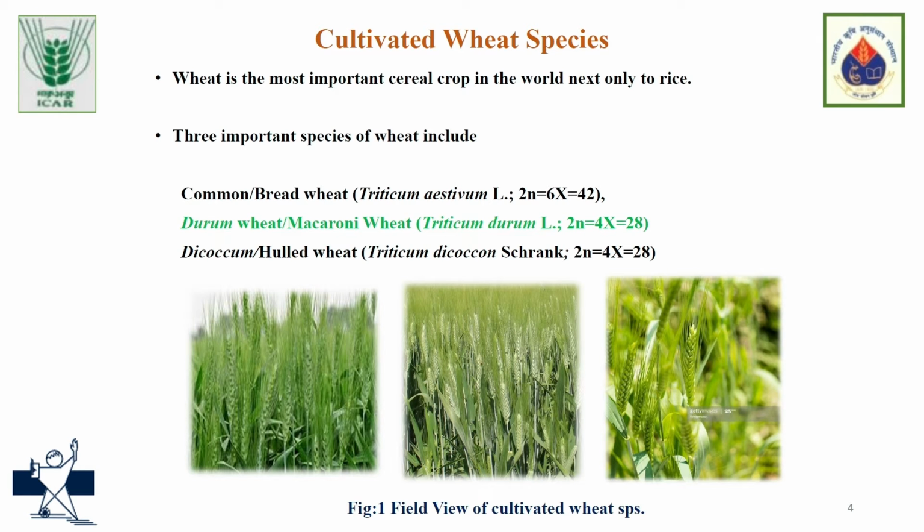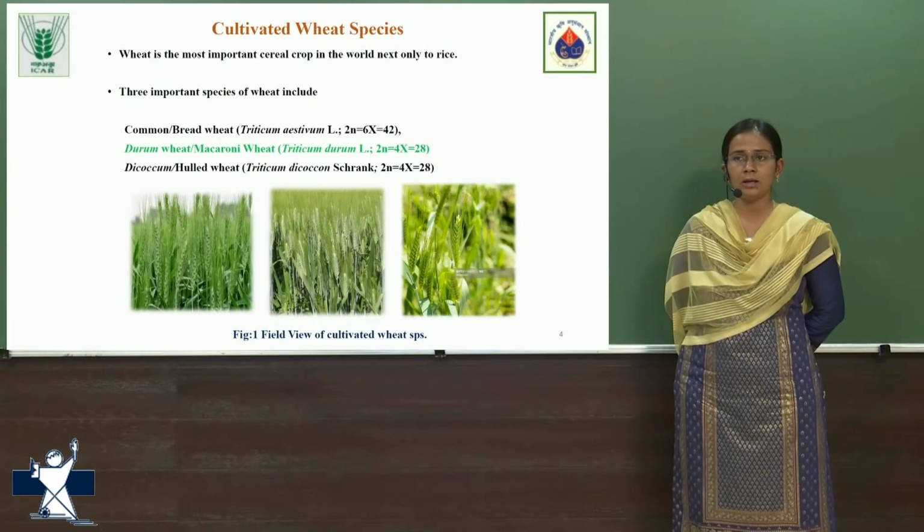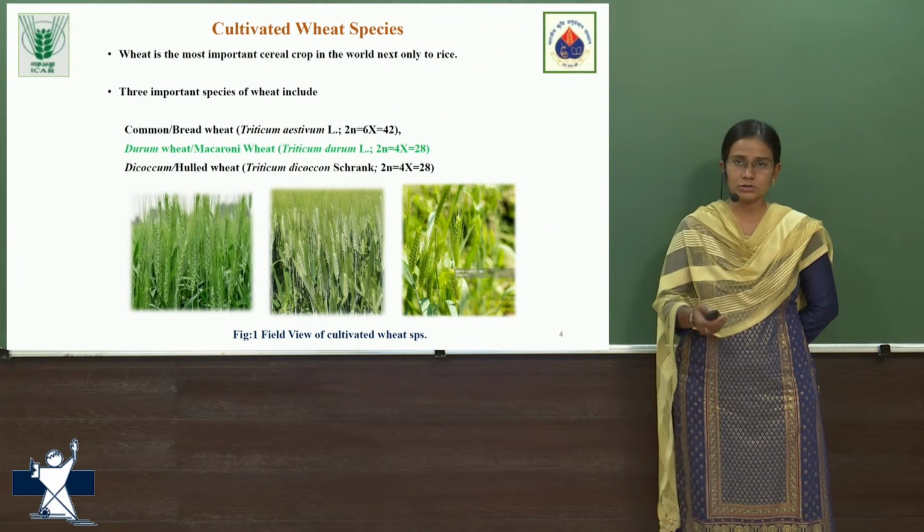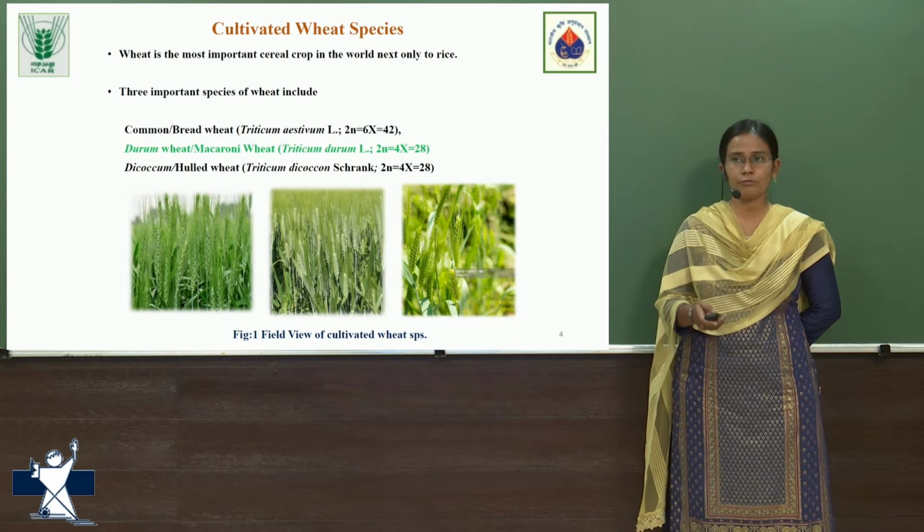are, first, the hexaploid species, which is called common wheat or bread wheat. It has a chromosome number of 42 and is scientifically known as Triticum aestivum. The second most important is durum wheat or macaroni wheat, which is scientifically known as Triticum durum. It's a tetraploid species with a chromosome number of 28. And the third most important is dicoccum wheat or hulled wheat, which is scientifically known as Triticum dicoccum, and it is also a tetraploid species with a chromosome number of 28.